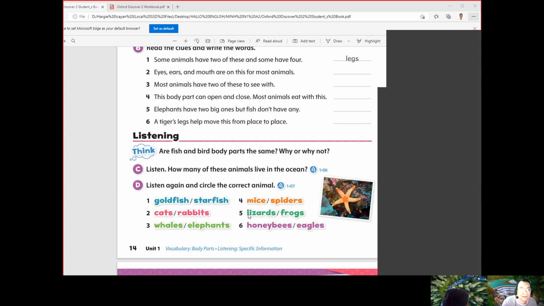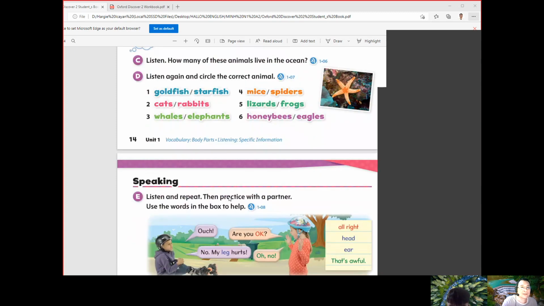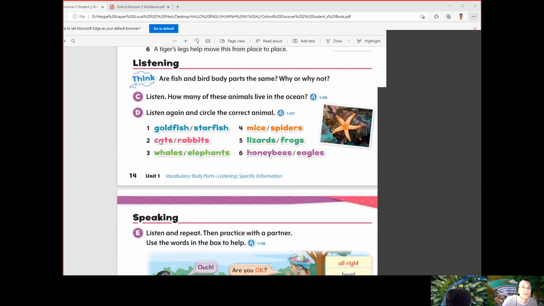Listen. How many of these animals live in the ocean? Welcome to Amazing Animals. People have body parts, and animals do too. Today, I'm talking about animal body parts that are different from ours. One.